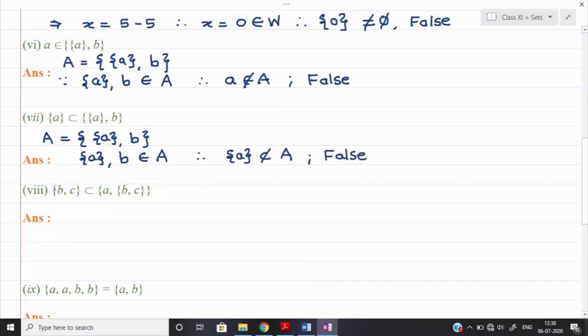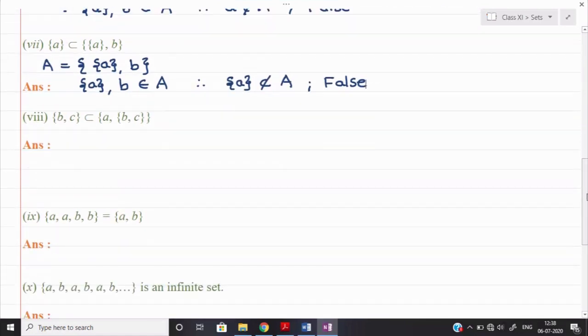Similarly, let us see the next one. The next one they are saying B comma C in the curly bracket is a subset of A comma curly bracket B comma C. Suppose this set I denote it by the set B and in this I include two elements, one is A and second one is B comma C. Remember B comma C in curly bracket is one element, so I can say that one element is here A and second element is here B comma C.